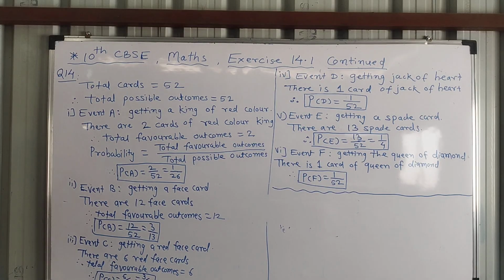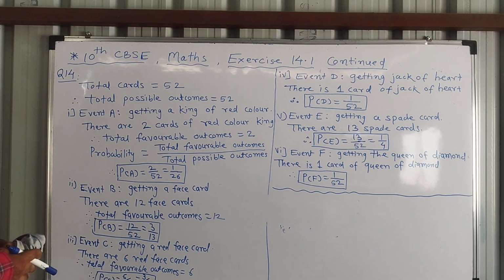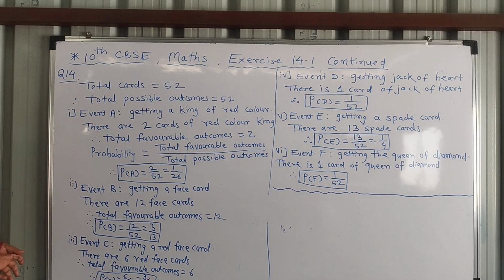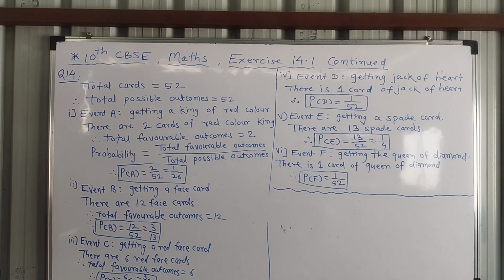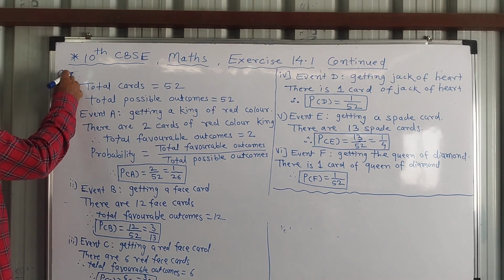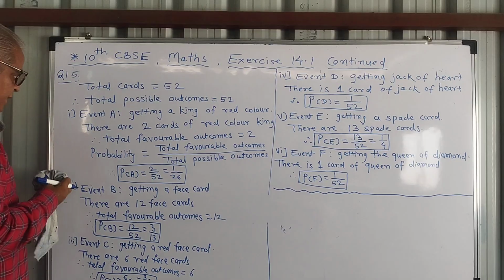So actually 3 or 4 sub questions will be asked in the exam. If there are 3 sub questions, this question might be for 3 marks, or if there are 4 sub questions, this question will be for 4 marks. So this is regarding 52 cards, that is playing cards, pack of 52 cards. One more question regarding these cards, question number 15. So we will solve that question now. Question number 15.